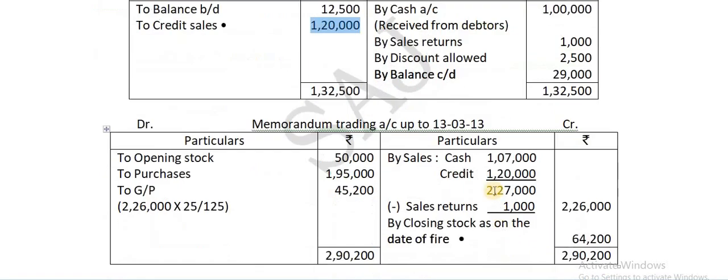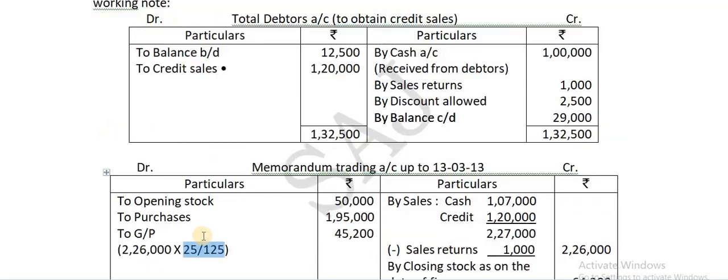So 1,07,000 plus 1,20,000, this total is 2,27,000. In this, minus the sales returns of 1,000. So the balance you get is 2,26,000. That is the net sales. On 2,26,000, you calculate 25 by 125 or 1 by 5.